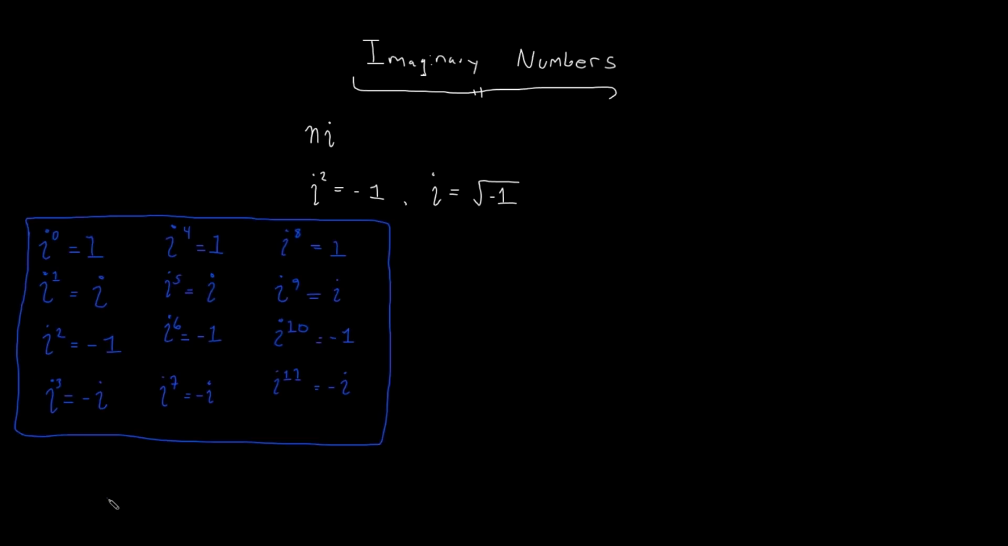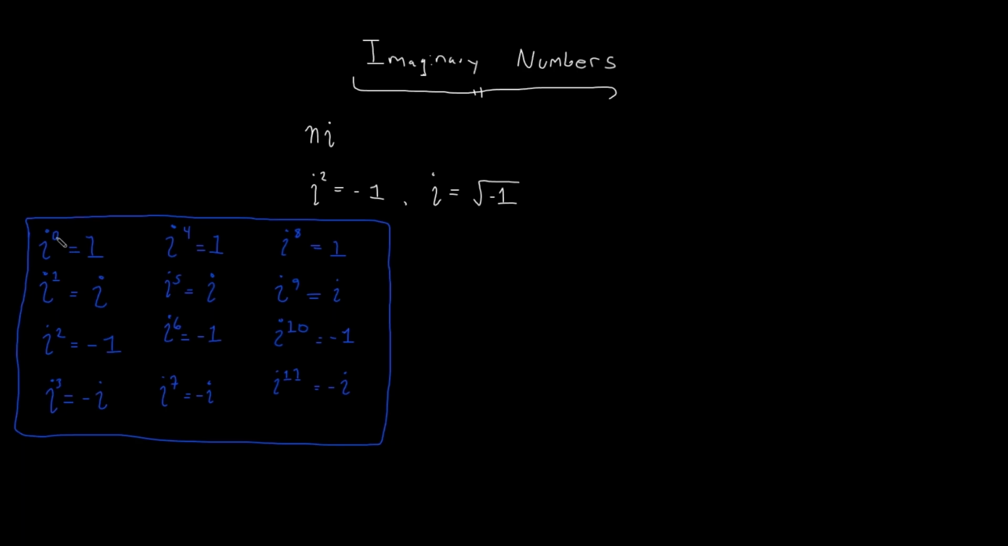Written before you is i being raised to various powers. We have i raised to the power of 0 is 1, i raised to the power of 1 is i, and we know that i is equal to the square root of -1. We have i raised to the second power, it's equal to -1. i raised to the third power is equal to -i, and this is where the cyclical nature of the relationship between i being raised to the various powers stops and resets.